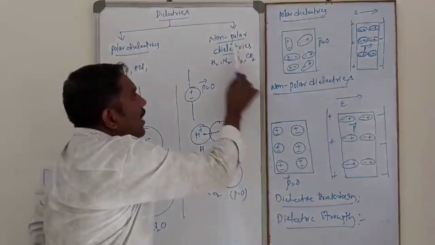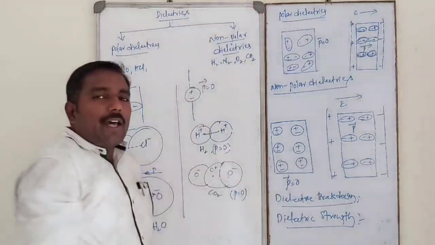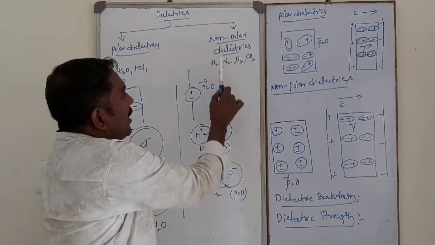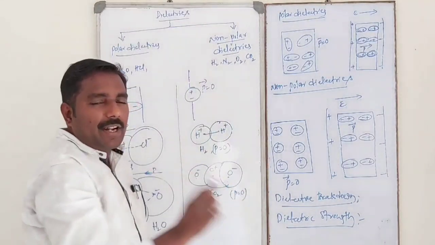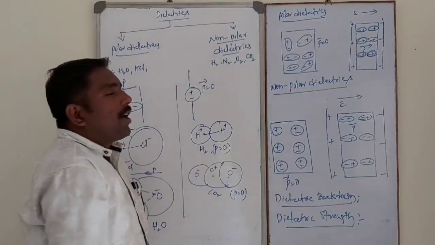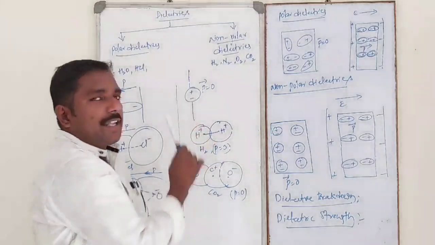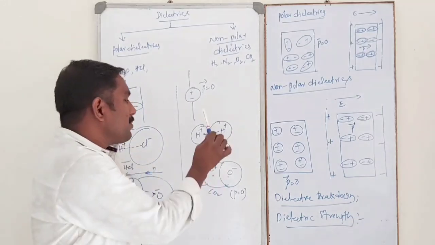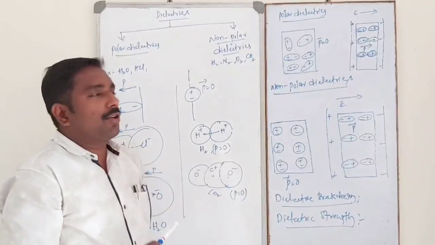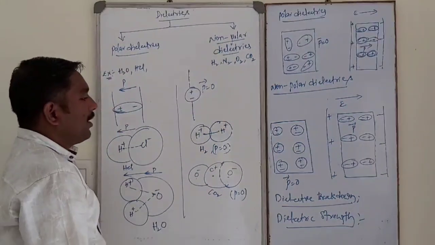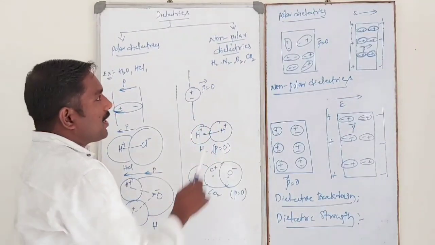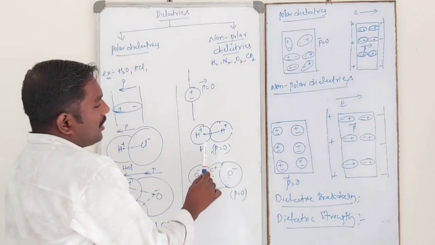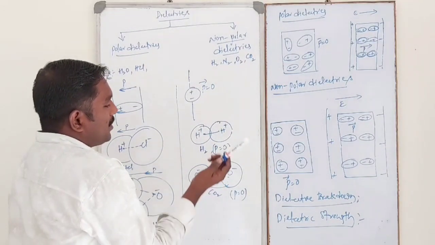Now, non-polar dielectrics. Non-polar dielectrics are made up of non-polar molecules. Examples for non-polar dielectrics are H2, N2, O2, CO2, etc. In non-polar molecules, the center of positive charge and the center of negative charge coincide. They do not possess a permanent dipole moment because these molecules are symmetrical in shape. So the dipole moment will be 0.